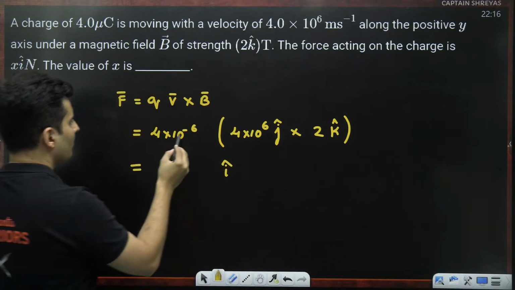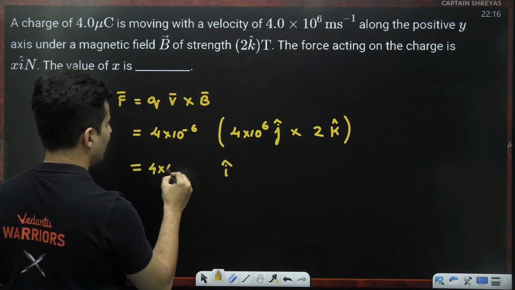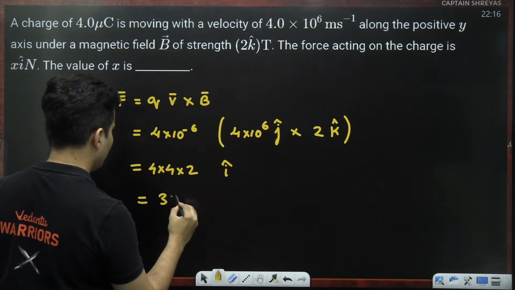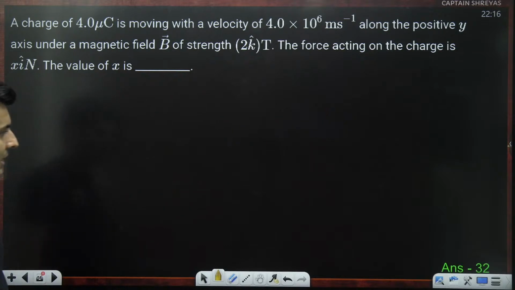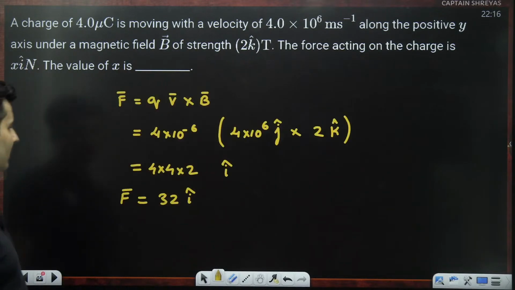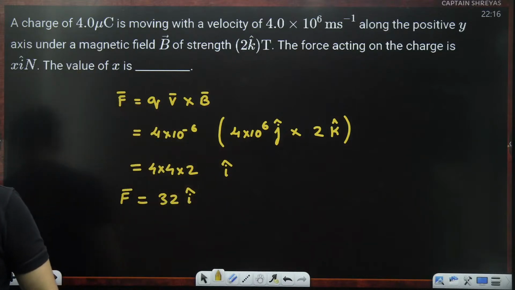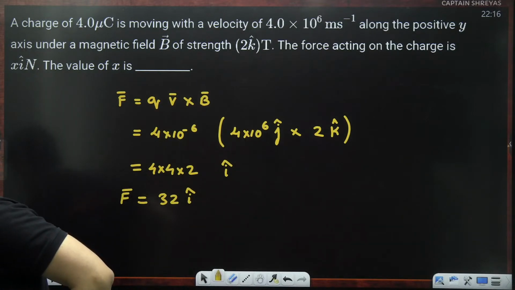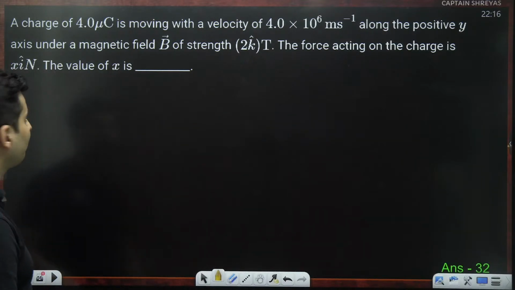Perfect. Minus 6 plus 6 cancel. So I'm just left with 4 into 2. So 4 4s are 16. So this will be 32 I cap. So that should be the value of the force. Yes, that is the correct answer. Very straightforward, guys. You can see what is the level of the questions which is asked in most of the shifts in your JEE 2024. Moving on to the next one on your screen.